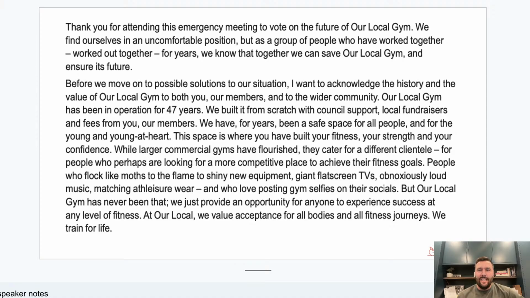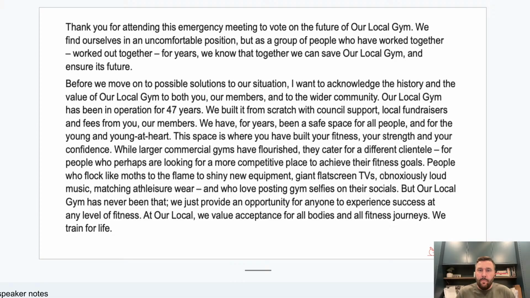And for young and young at heart, this space is where you have built your fitness, your strength, and your confidence. Again, the robot's going, oh, that's repetition of your. Why did she do that? Why would she say it, what is she trying to do to these particular people, when she's trying to have them really appreciate the many ways in which they have benefited from being at the gym, so therefore how they can give back to the gym? Then you're thinking specific. If you just say it's repetition, you're not really doing anything other than identifying.